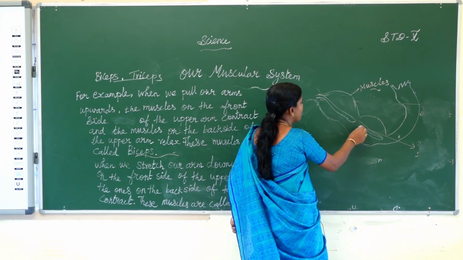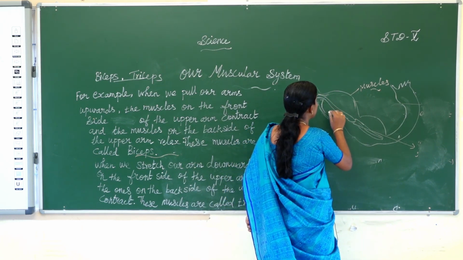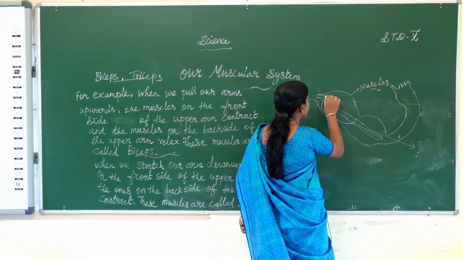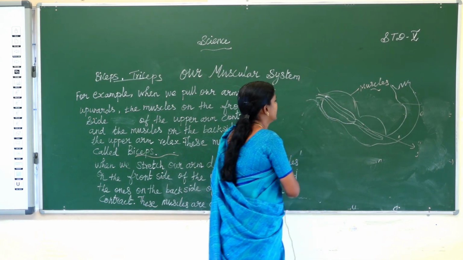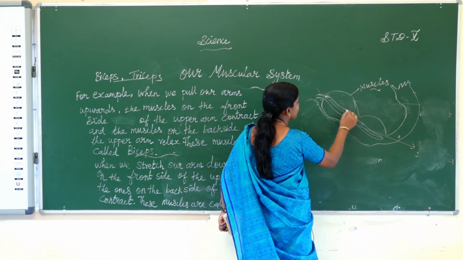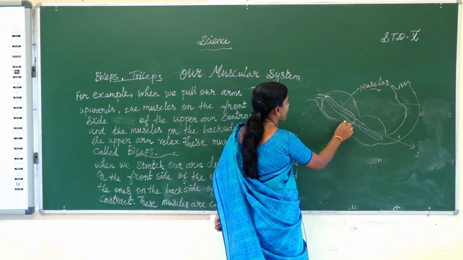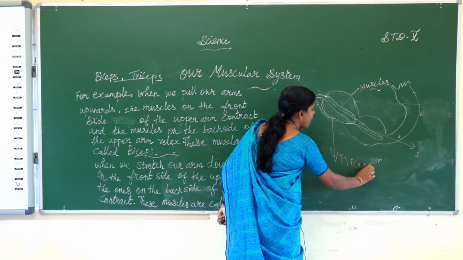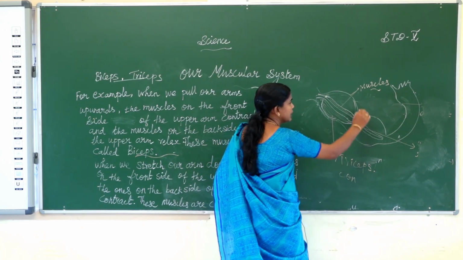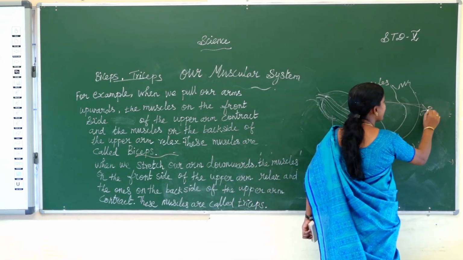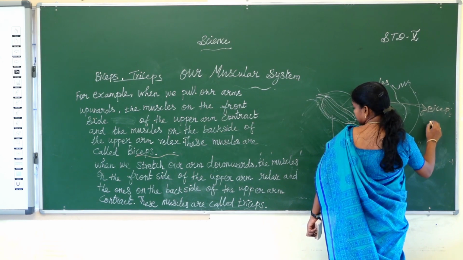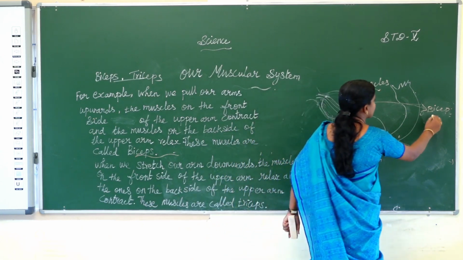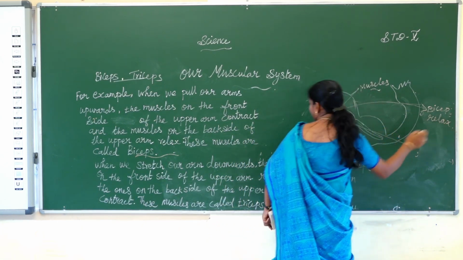This side has a bone. Triceps muscles contract. Biceps muscles relax. This one has a muscle. This is the triceps muscle, the triceps muscles contract. This side the biceps muscles are relaxed. Relax. Okay.